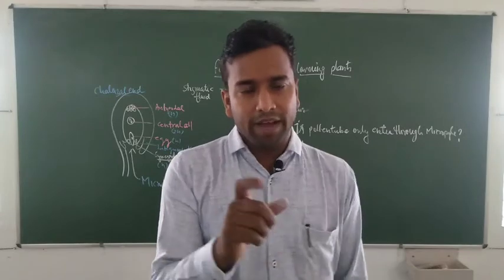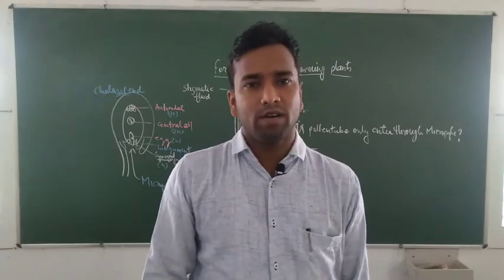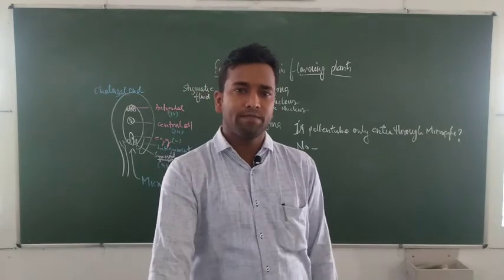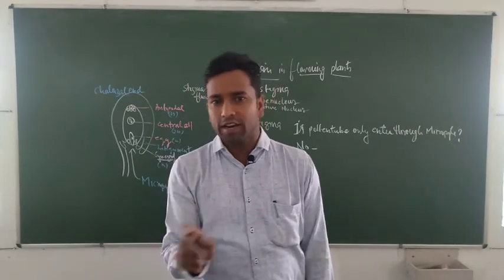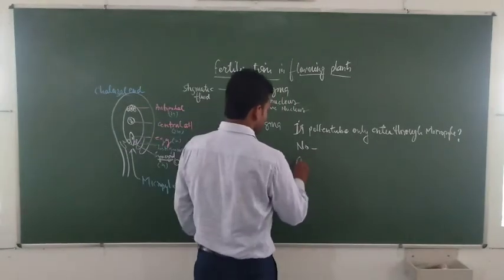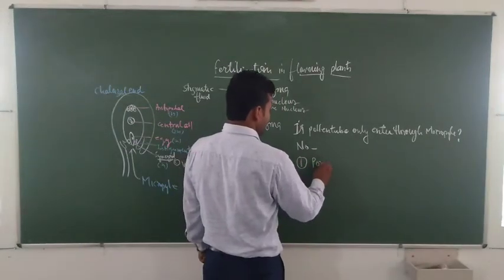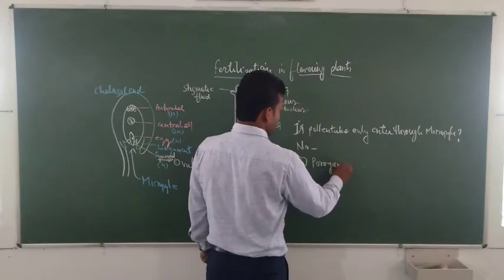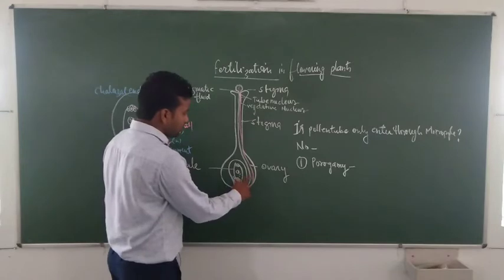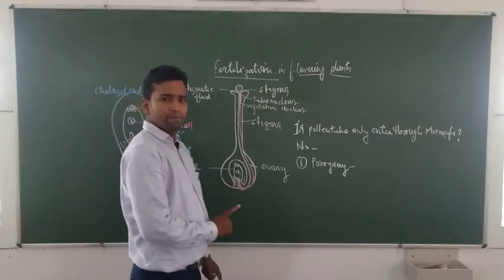The anatomical studies of ovary show that the pollen tube enters inside the ovule in three ways. First is porogamy. In this condition, the pollen tube enters through the micropyle.